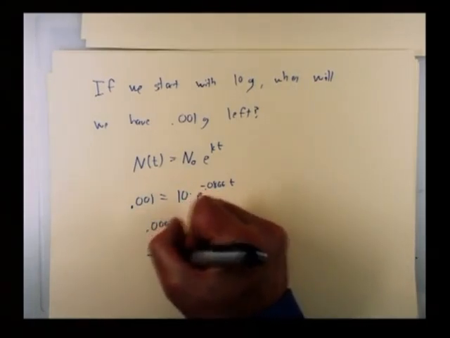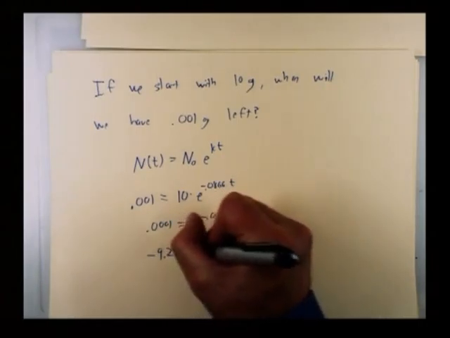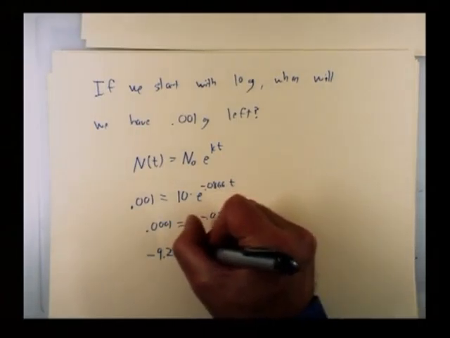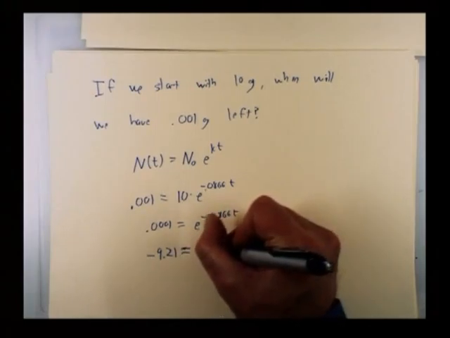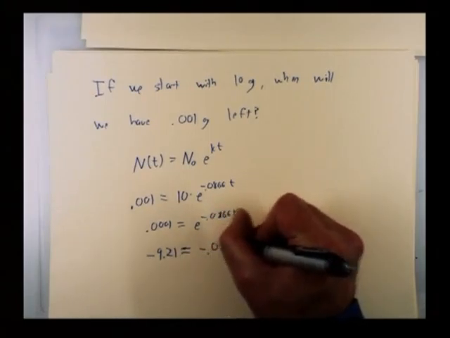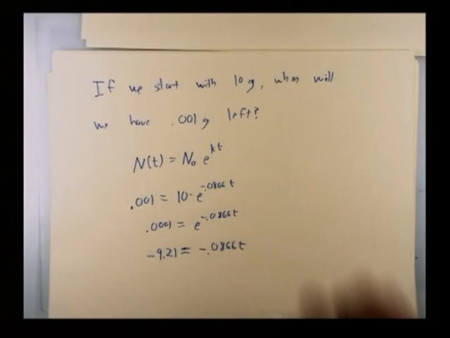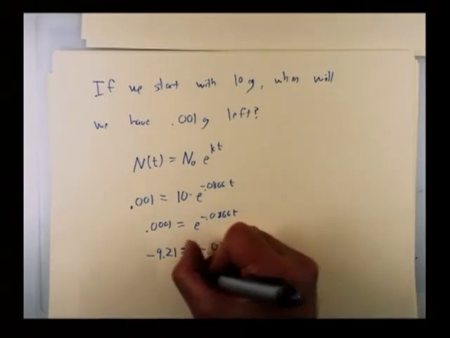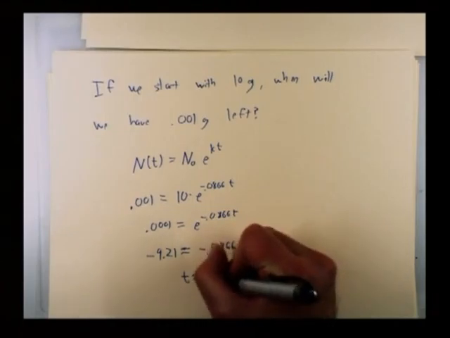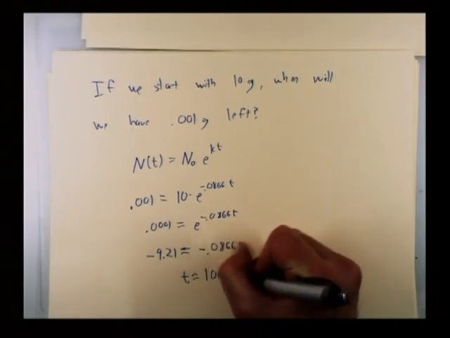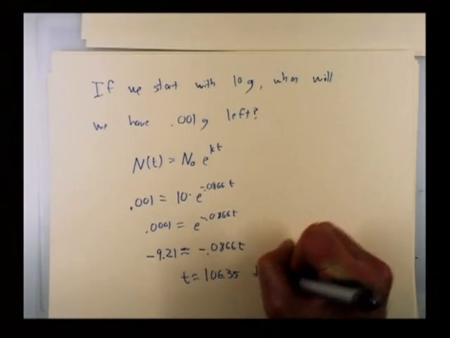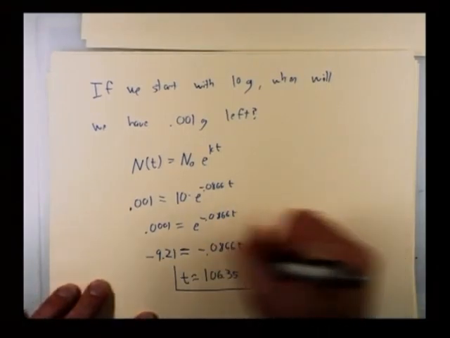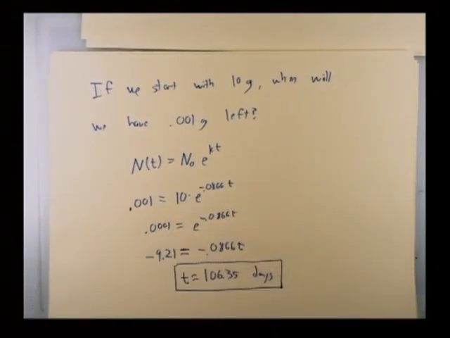This is negative 9.21, about equal to negative 0.0866t, and it looks like all I have to do now is divide both sides by 0.0866, which means that t is about equal to 106.35 days. If you buy 10 grams of this stuff, after only about 3.5 months, we'll have only a milligram left.